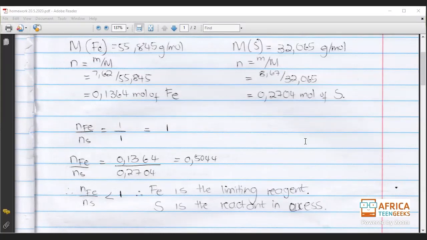Okay. So now we've got our limiting reagent and we have our reactant in excess. How do we know S is the reactant in excess? We know this because there's only two elements. One will be a limiting reagent and the other one will be in excess.